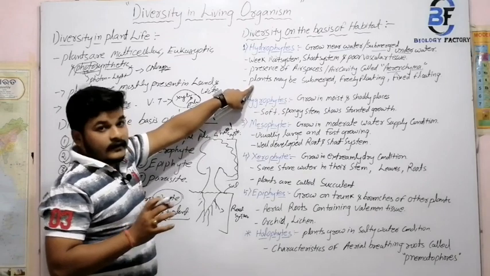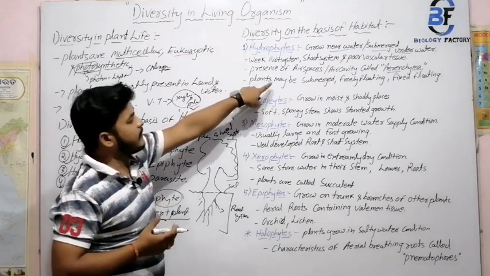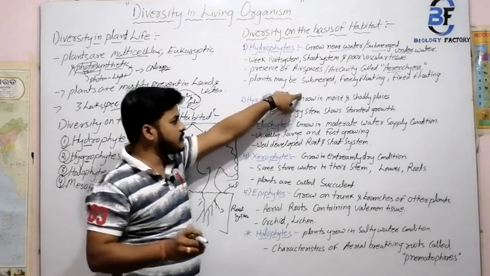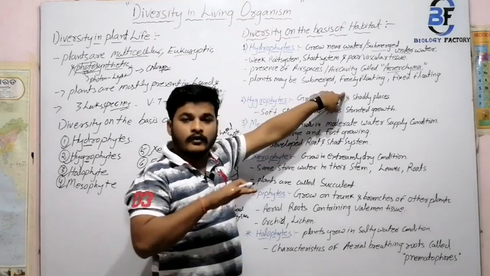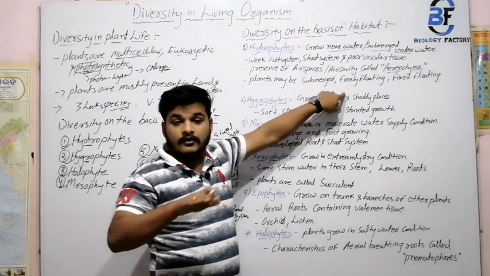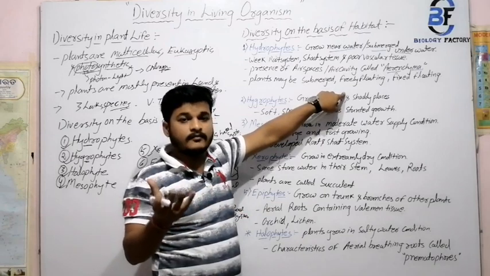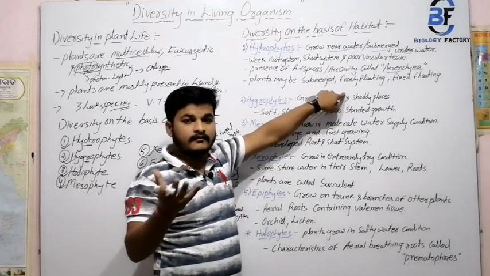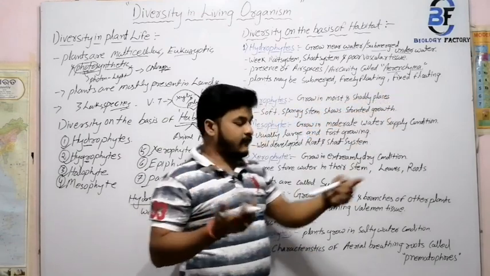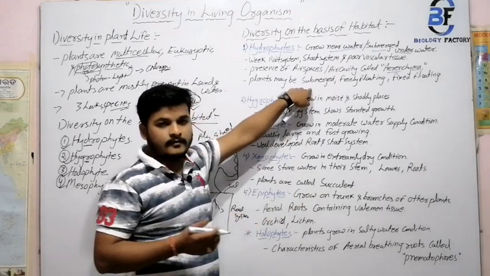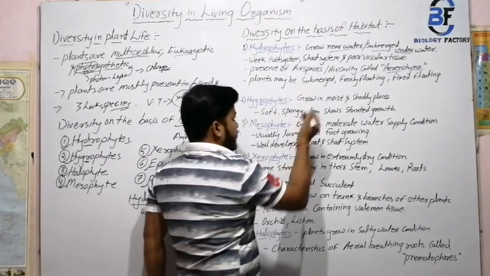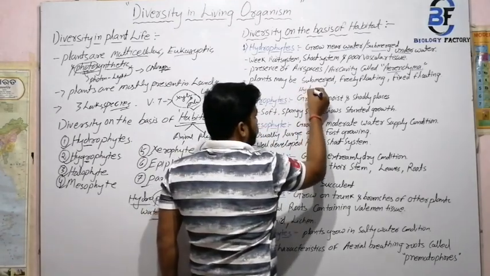So if we take examples, plants may be submerged, that means the total plant is submerged, or freely floating over the water body. You may take an example of a pond or a river, or fixed floating. We just take different examples first. Submerged means the total thing is submerged underwater, and the best example is Hydrilla.